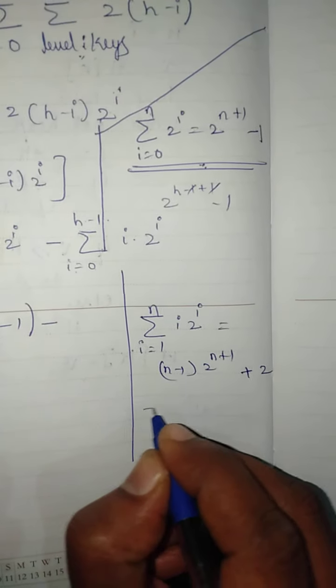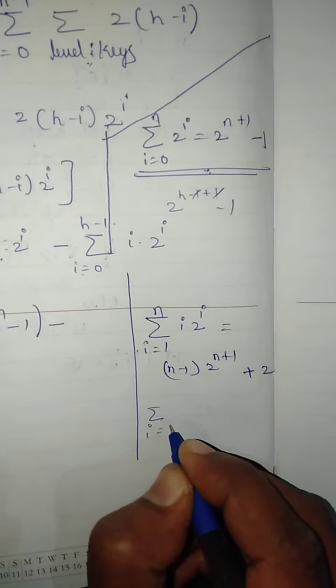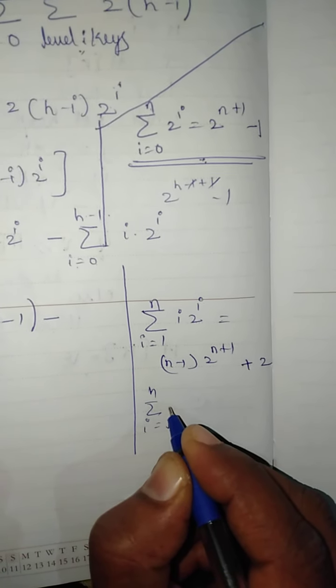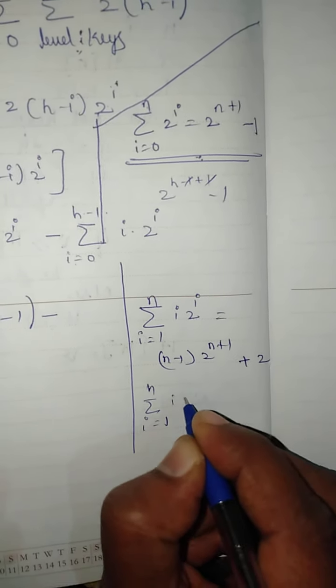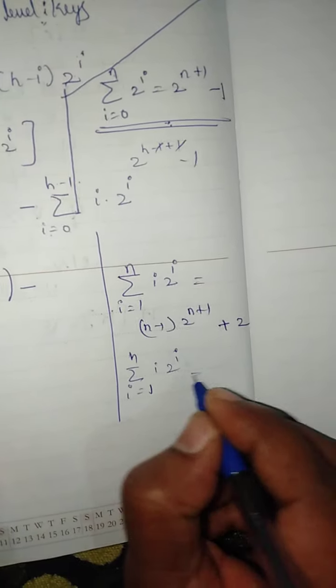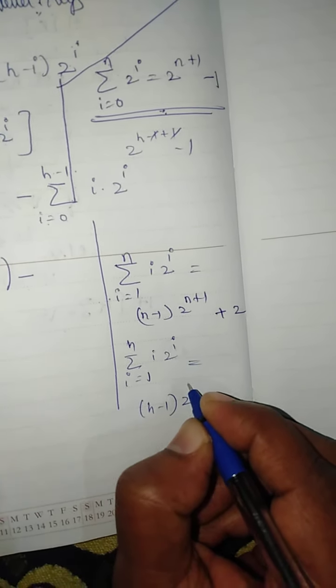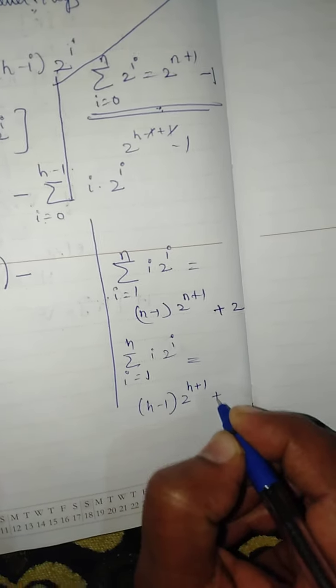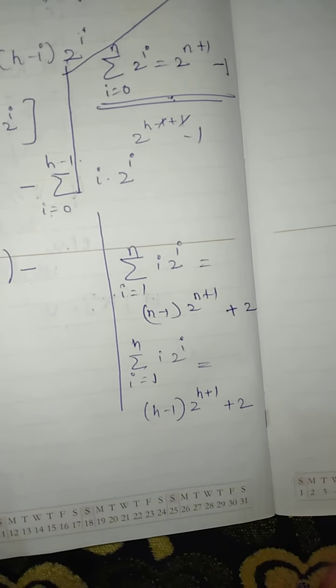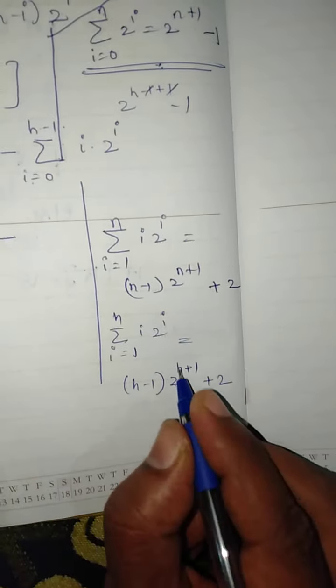I will convert this to summation i runs from 1 to h of i into 2 to the power i, which gives h minus 1 into 2 to the power h plus 1, plus 2, okay. Now what is 2 to the power h plus 1?